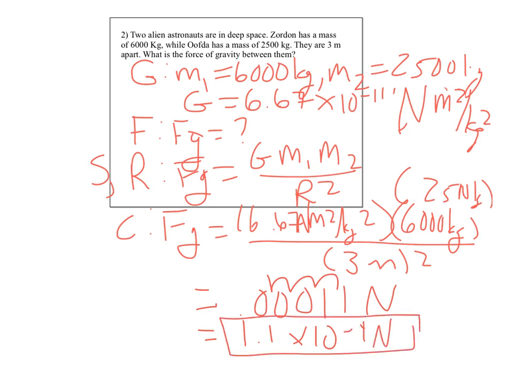Why is it such a small number? Does it make sense? Well, yeah, it makes sense because look at this. This is 6,000 and 2,500. I mean, those are really small masses. Remember, you have to be huge to get much gravity going. So our Earth is much, much, much bigger than that. So that does make sense.